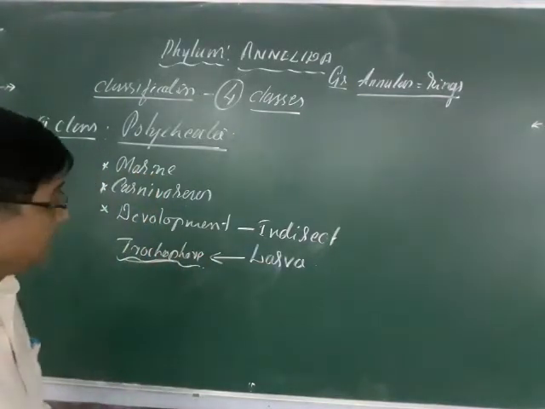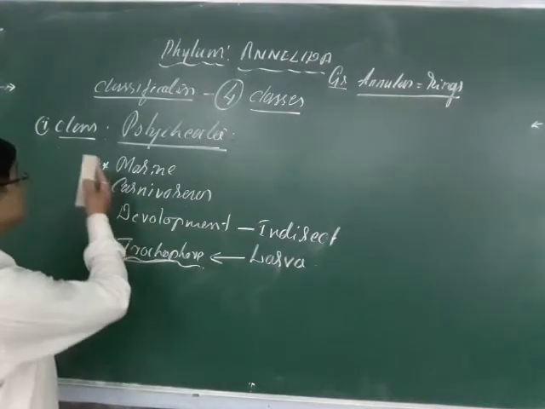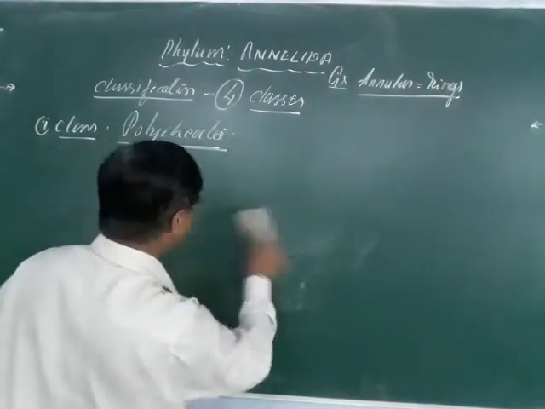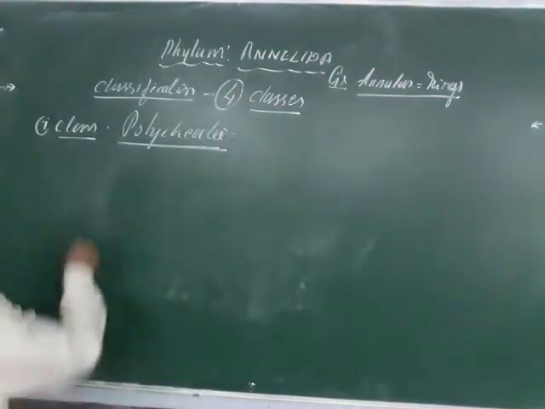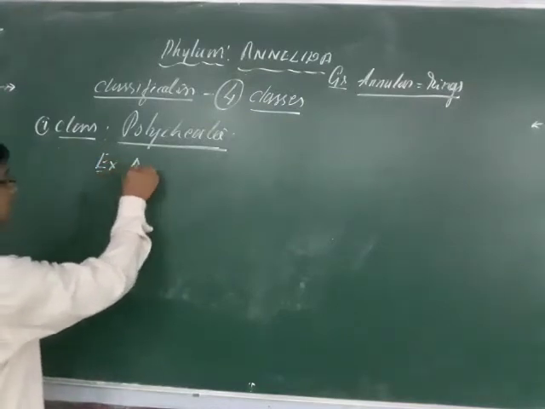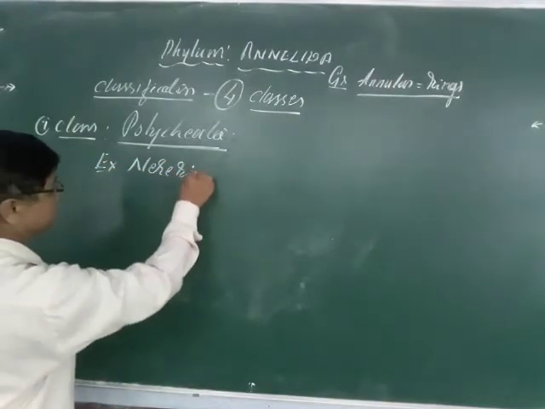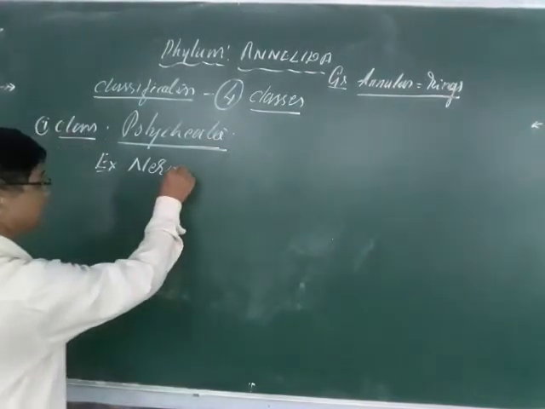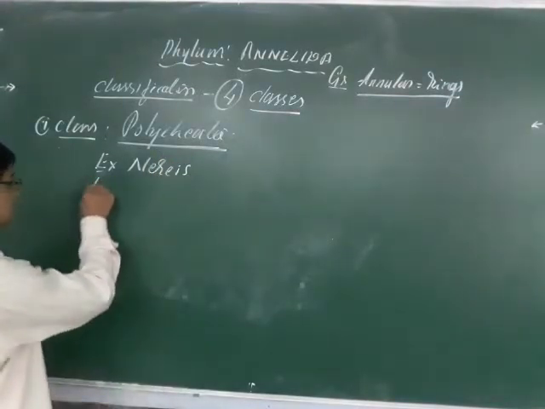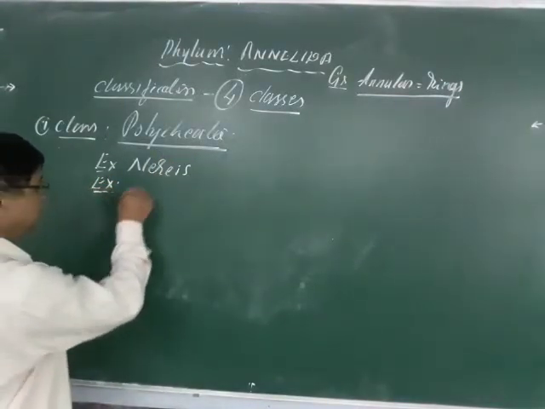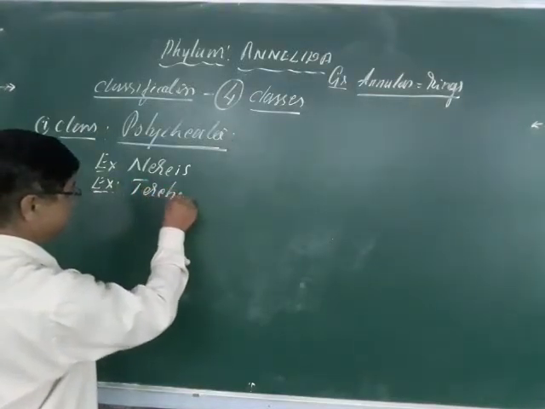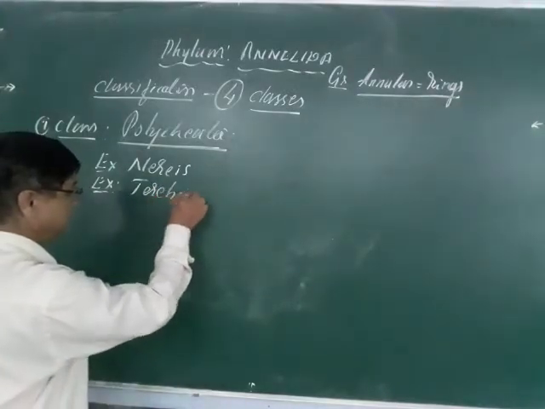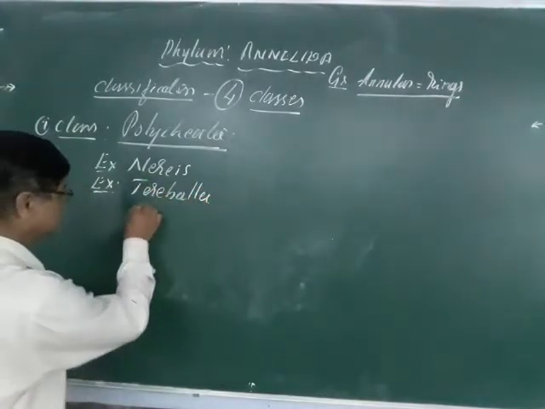The typical examples of the class Polychaeta are Nereis, as well as Terebella and Sabella.